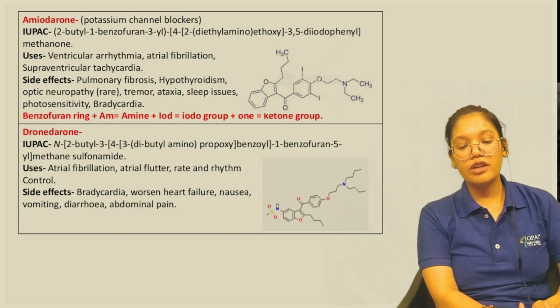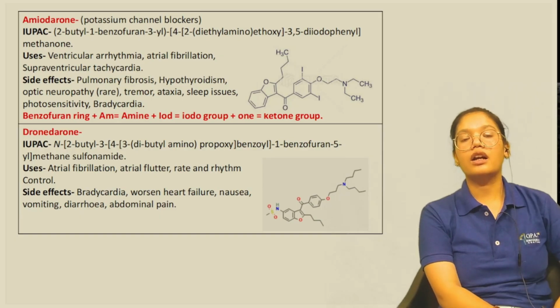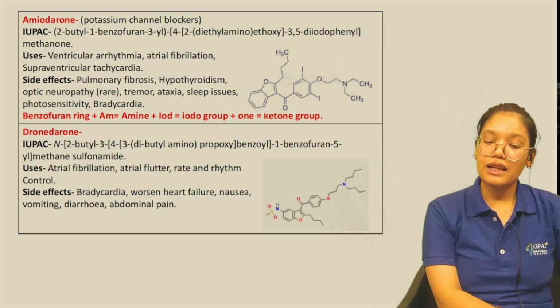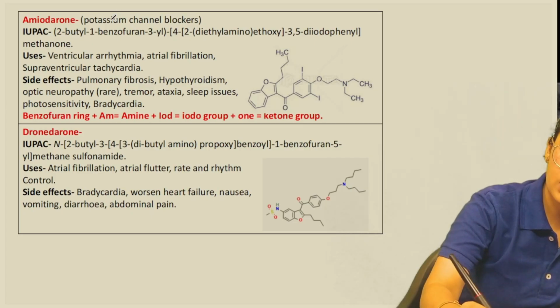Now the next drug we have is amiodarone. Amiodarone comes under the class 3 antiarrhythmic drugs. So it basically acts by prolongation of repolarization, or we can also say they are potassium channel blockers.